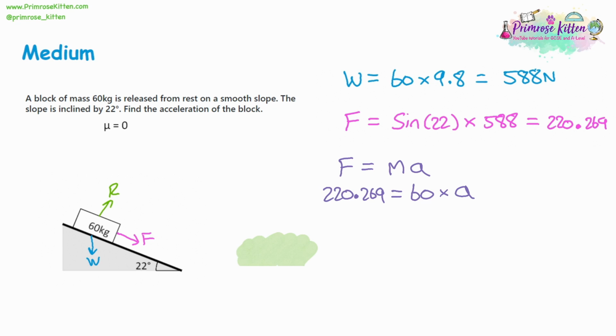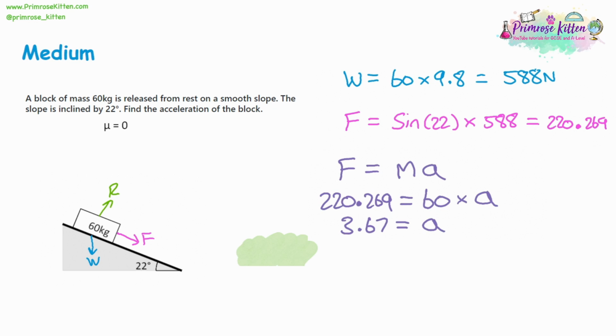And that's going to give us the acceleration. And so dividing both sides of my equation by 60, I'm getting 3.67 to 2 decimal places. So that's going to be the acceleration. At the end, just write the answer nice and neatly. The acceleration is equal to 3.67, and that's going to be meters per second squared.